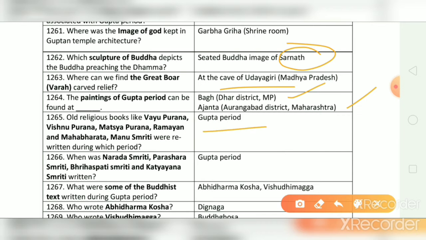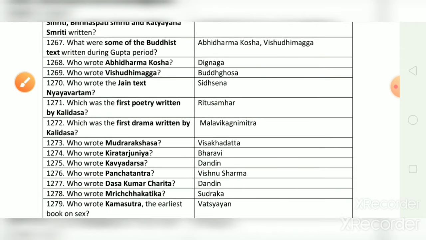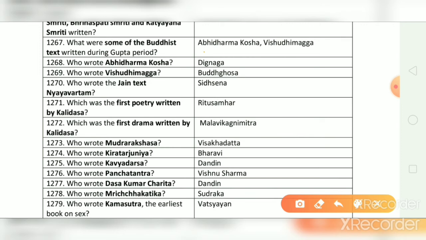When was Narada Smriti, Parashara Smriti, Brihaspati Smriti and Katyayana Smriti written? And the correct answer is Gupta period. What were some of the Buddhist texts written during Gupta period? And the correct answer is Abhidharma Kosha and Vishuddhimagga.